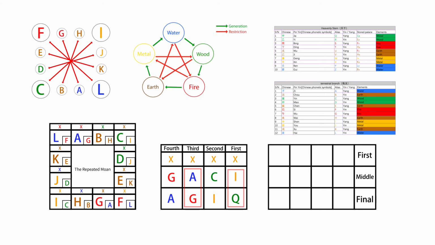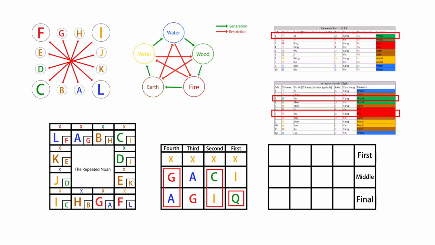In this course, the first lesson and the third lesson are that upper symbol restricts the lower symbol. The second lesson and the fourth lesson are that lower symbol restricts upper symbol. First of all, we ignore the first lesson and third lesson. Then we observe what the yin or yang attribute of the heavenly stem of the prediction date is. It is Q, and its attribute is yang. Because C's attribute is yang, G's attribute is yang too.